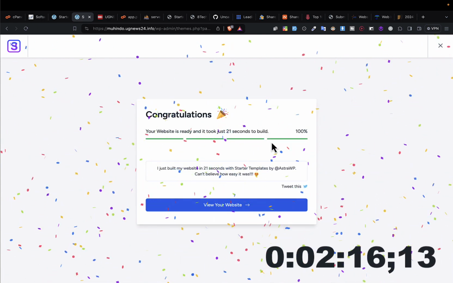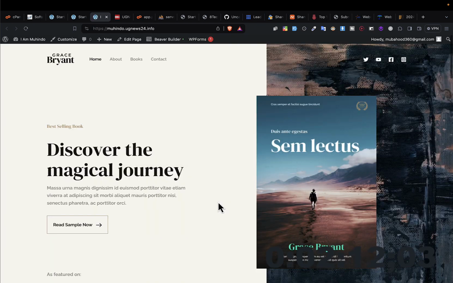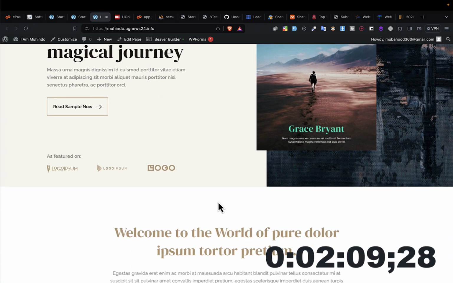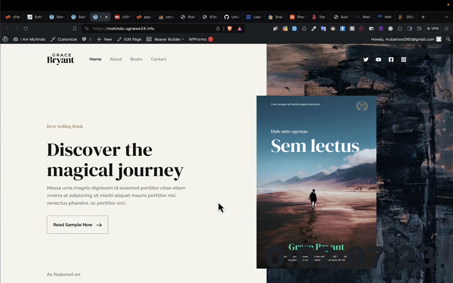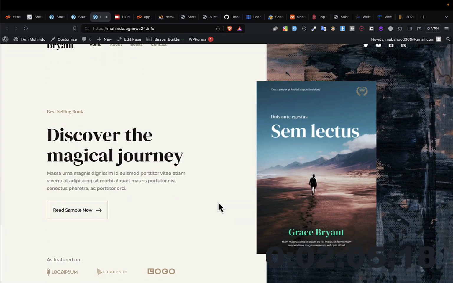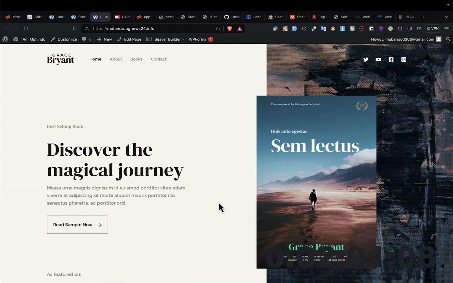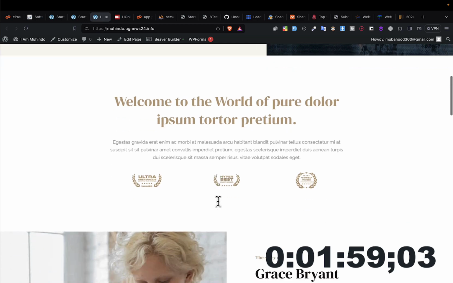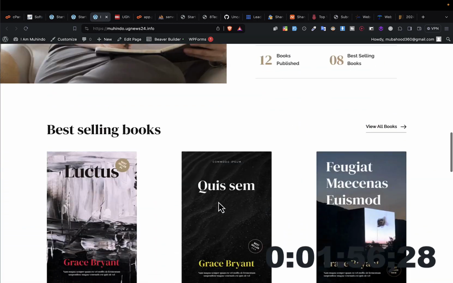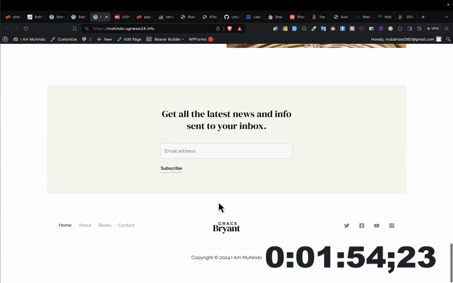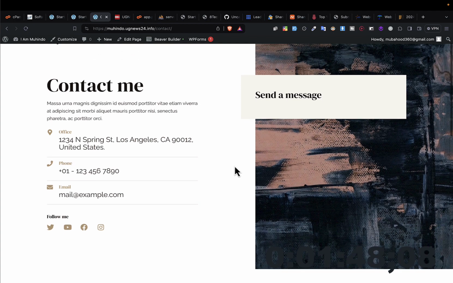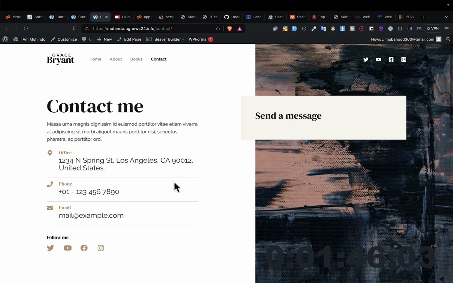Boom, you can see it has finished building. So if I visit my site, that's my website, you see? So you can start doing website for people. You just do that and then you modify. So I'm going to show you how you can modify. Can you see? That's your website. You have built it with your own hands, okay? So you have to just be changing the colors and modifying. So you have the About Us, you have the Contact Us page, everything's already put in for you. So you have just to change this one.